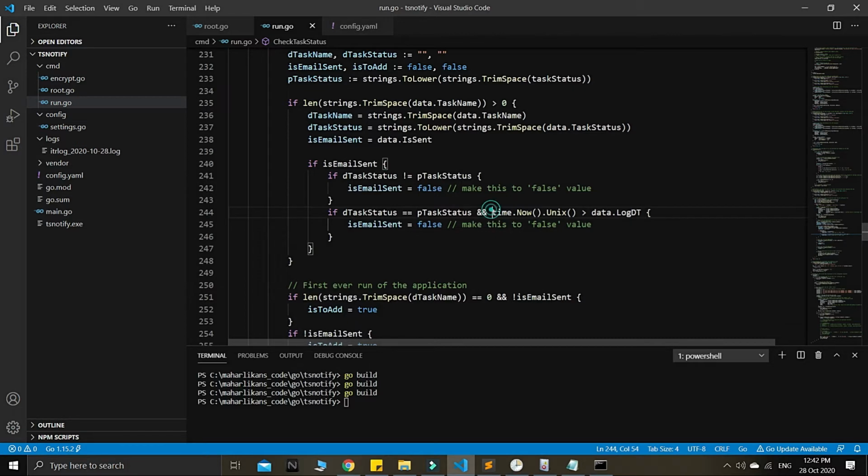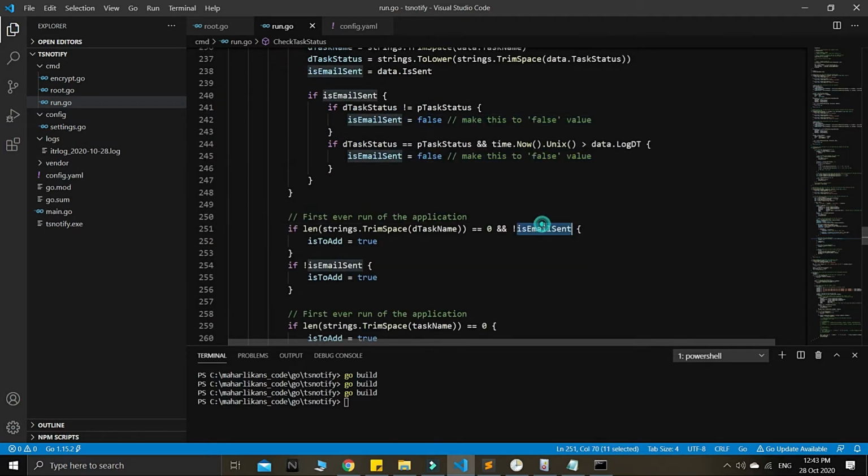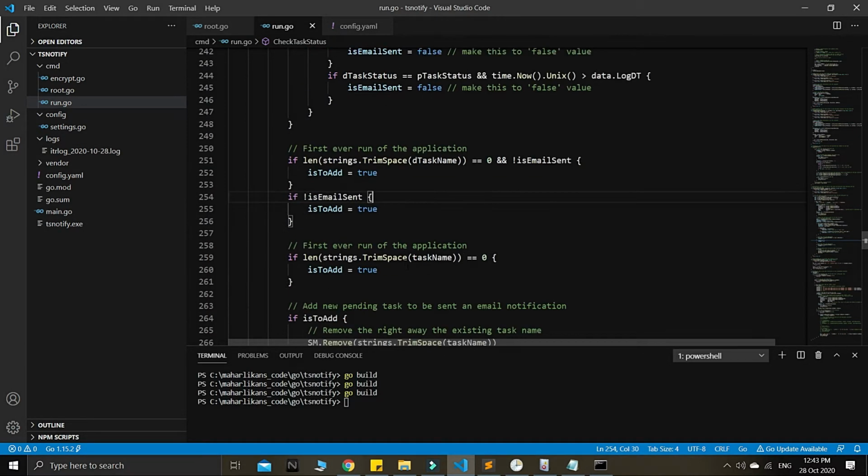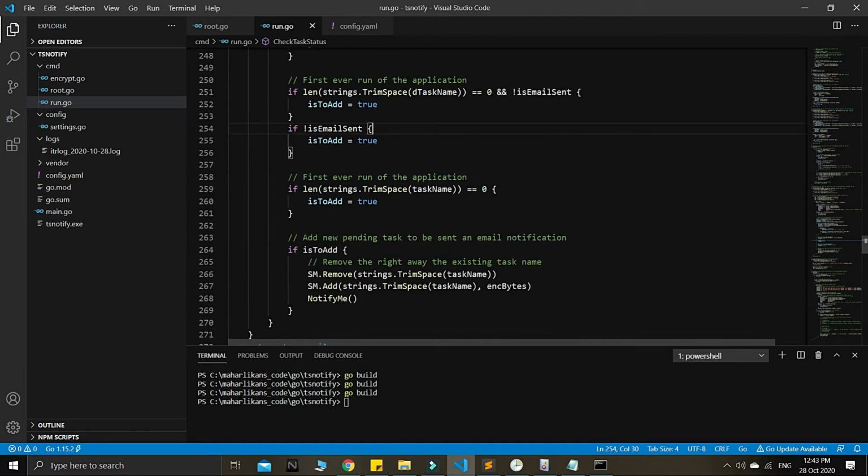Then we simply pass on all these. If the current time now, converted to a Unix int64 type, becomes an integer, is greater than our last record that we have sent, then we can change this status here so that we can add into our existing map. Then we can notify straight away here, guys.